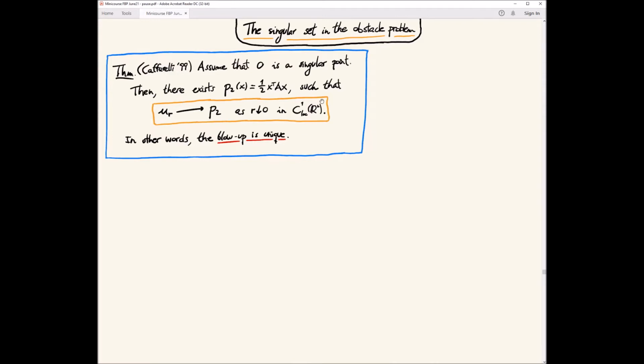We did this with a monotonicity formula, but the point here was that the fact that the blow-up is unique allows us to say that the singular set is somehow nice. For this, you have to remember what kind of blow-ups we have. This is a quadratic polynomial with Laplacian 1, so it cannot be 0. So the zero set of this is a linear subspace of R^n of dimension from 0 to n-1. Just keep this in mind.